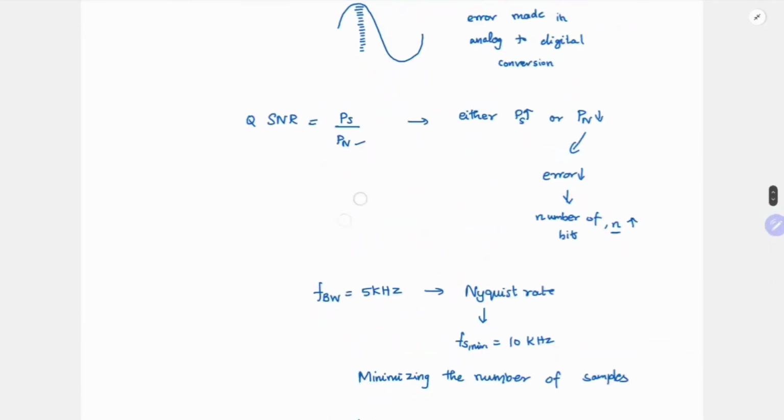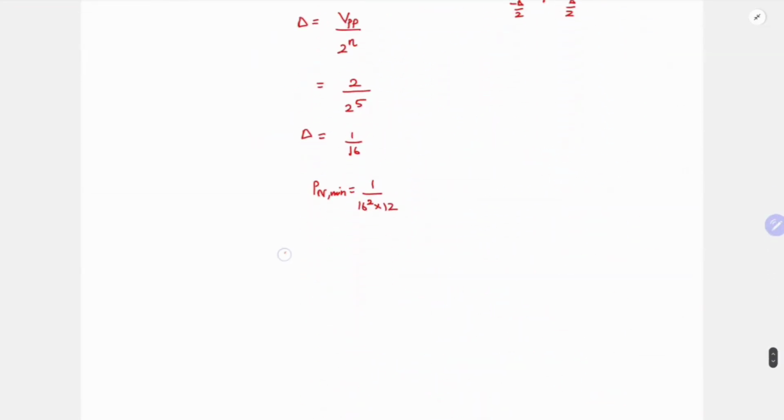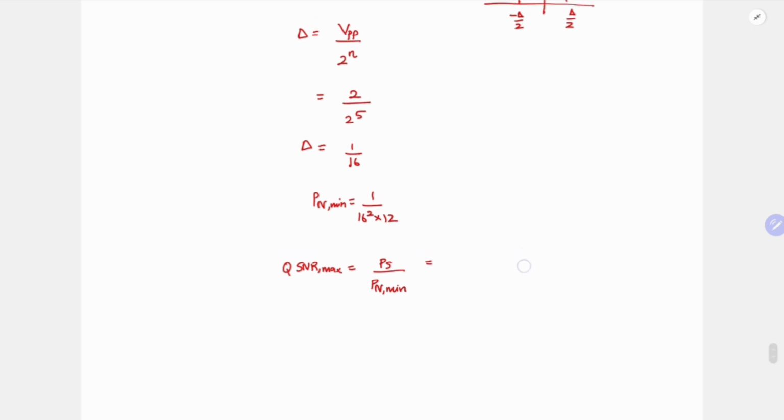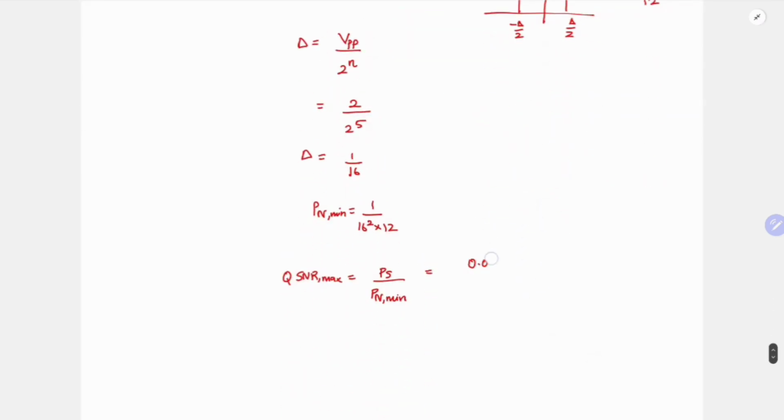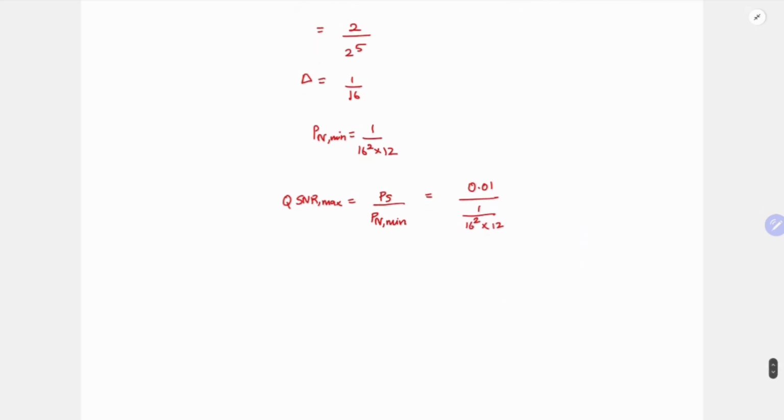So now can we find our maximum QSNR, quantized SNR? QSNR max is equal to Ps by Pn min, which is 0.01 divided by Pn min, (1 by 16 squared) divided by 12. If you use the calculator, this comes out to be 30.72.